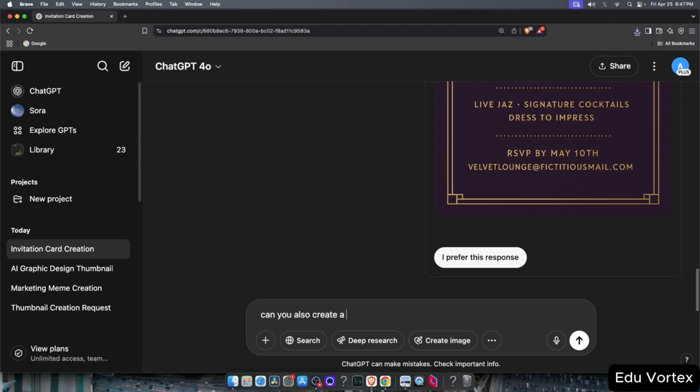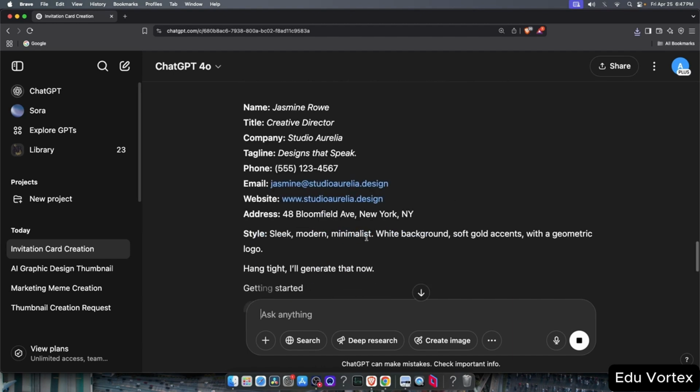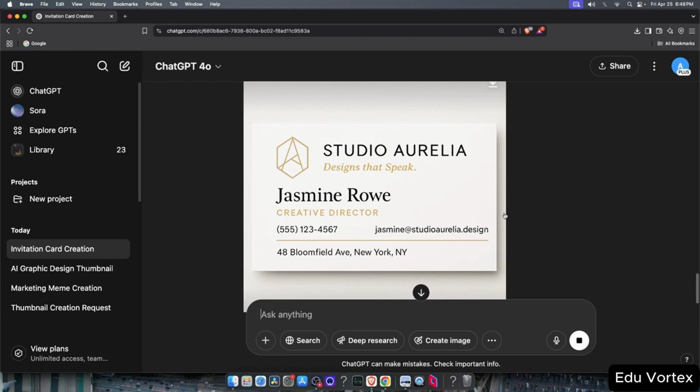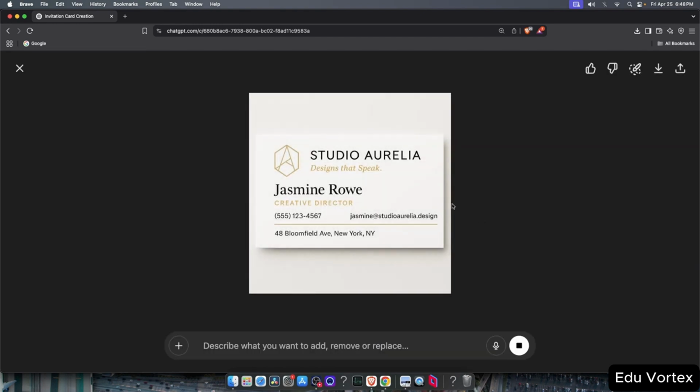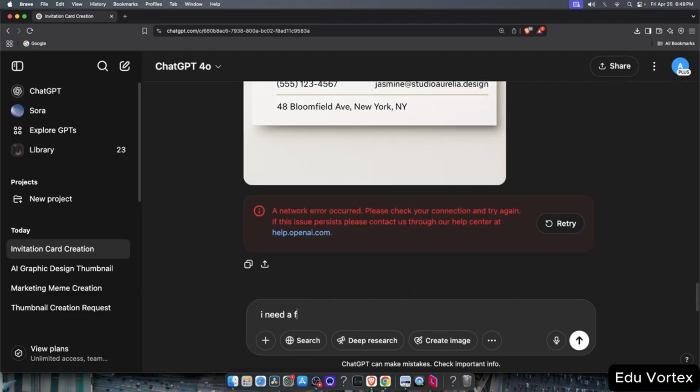Now, let's try creating a visiting card and see how well ChatGPT handles that. It's already generating a visiting card for us, so let's wait a few minutes. And there it is. The visiting card has been generated. It actually looks quite professional. You can tweak it by asking for things like a transparent background if you want to print it later or customize it further.